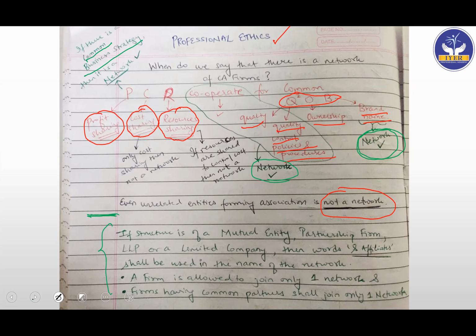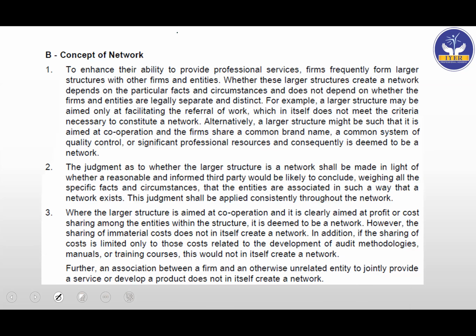Now they have given us the concept of network here. So let's read this. To enhance their ability to provide professional services, firms frequently form larger structures with other firms and entities. Whether these larger structures create a network depends on the particular facts and circumstances and does not depend on whether the firms and entities are legally separate and distinct.